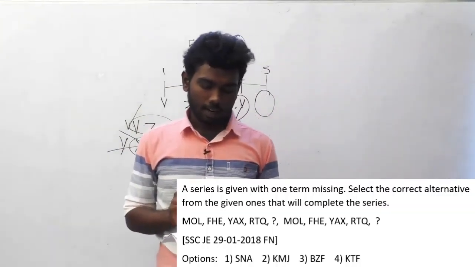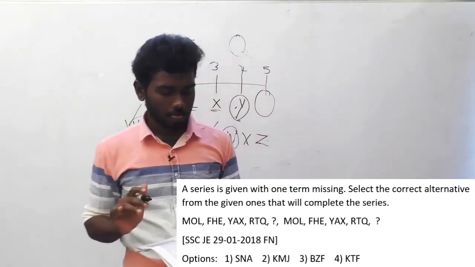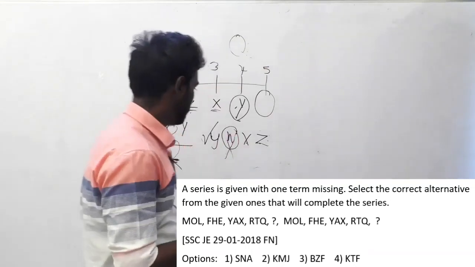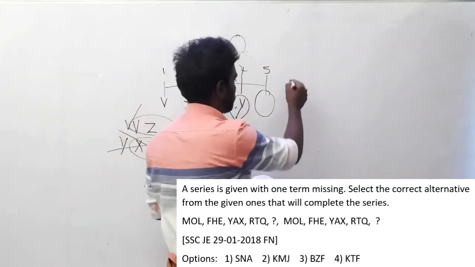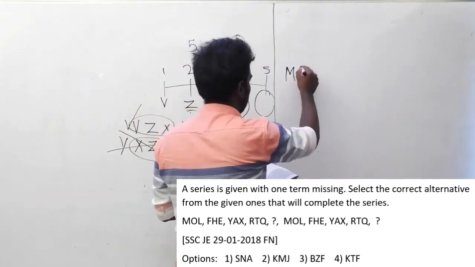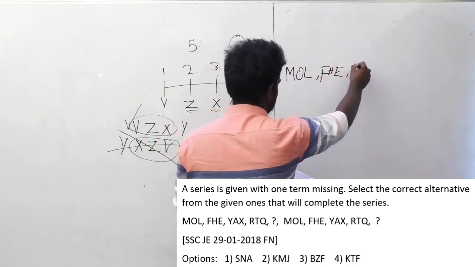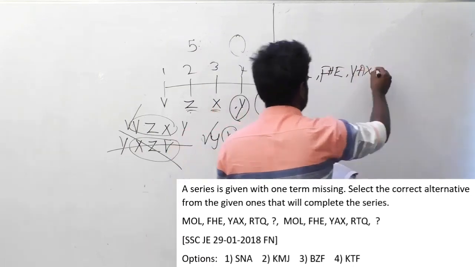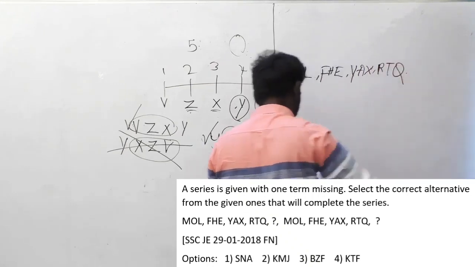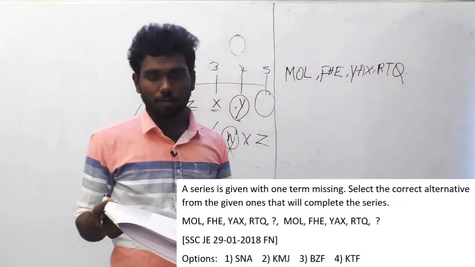A series is given with one term missing. So there is a series in which one term is missing. Select the correct alternative from the given ones that will complete the series. Here is the series. Let us see which is the series. MOL, FHE, YAX, REQ. And this question was asked in the 29th January 2018 forenoon session.